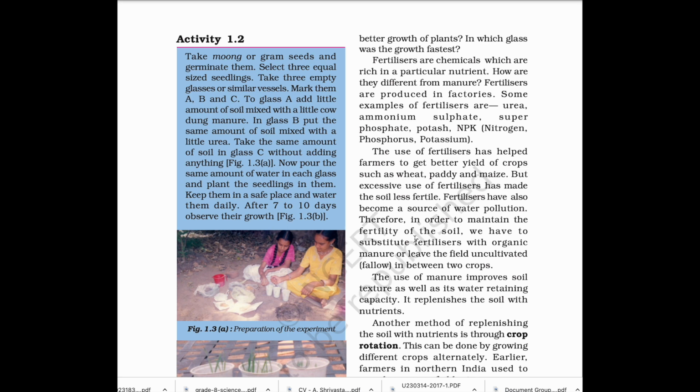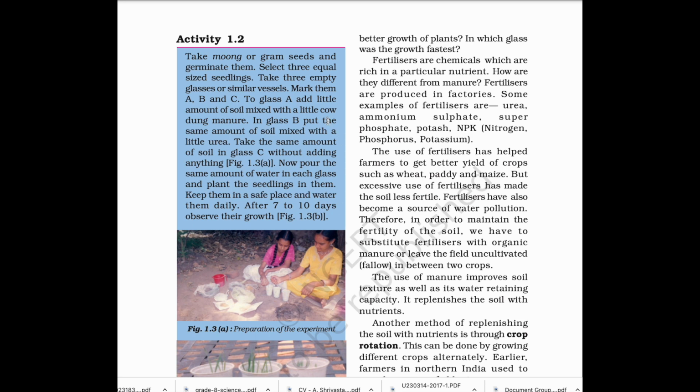Activity 1.2. Take moong or gram seeds and germinate them. Select 3 equal sized seedlings. Take 3 empty glasses or similar vessels. Mark them A, B, and C.